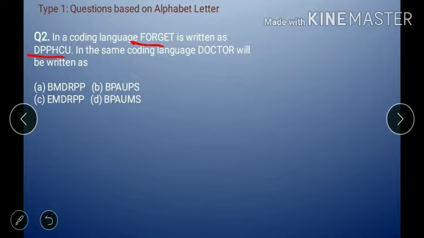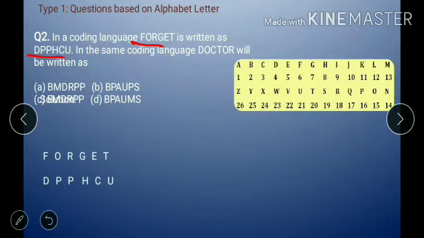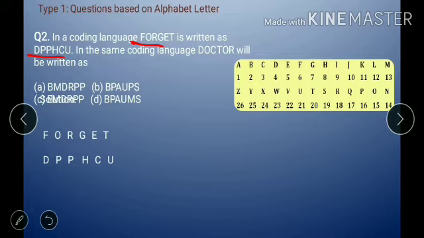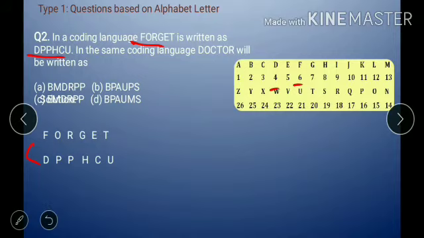Next, in a coding language, forget is written as EDPSCU. In the same coding language, doctor will be written as. First step is to know the alphabet from A to Z. Second is to find the logic, find the pattern. Here the pattern is not like the previous one, plus 5 or plus 2 to all letters. It is a different one. F and D: F has the number 6 and D has the number 4, so there is a minus 2.